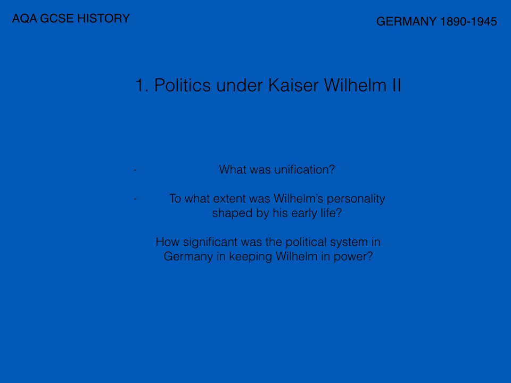to what extent Wilhelm's personality and his ability to rule was shaped by his early life, maybe certain events that happened because of his early life, traumas and certain things that we'll be talking about in a second, and how significant the political system in Germany was in actually keeping Wilhelm in power and keeping political stability throughout that time. It did change a lot over this course, so it'd be quite good to compare.